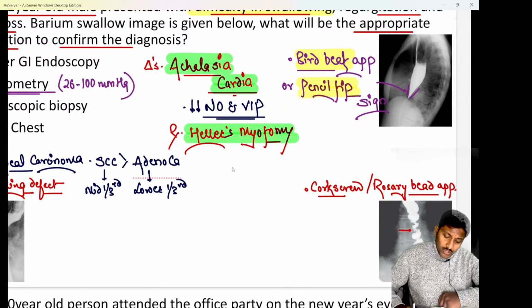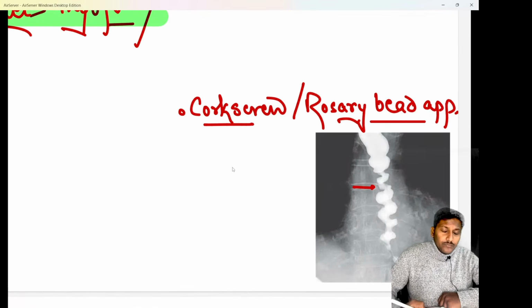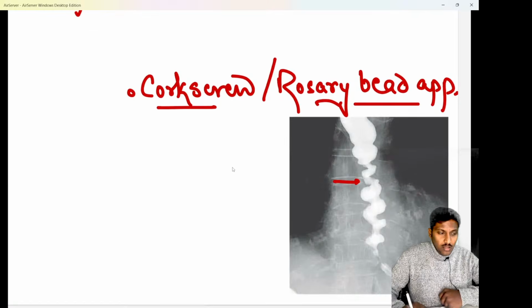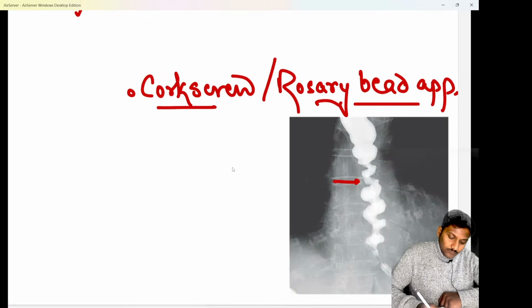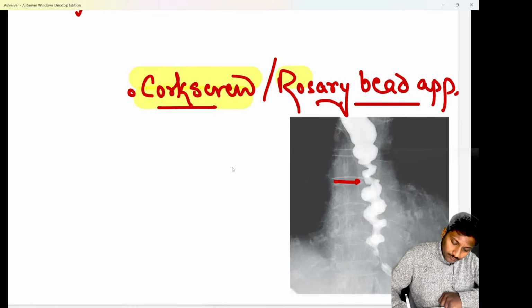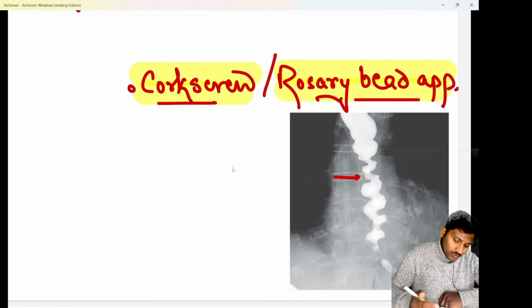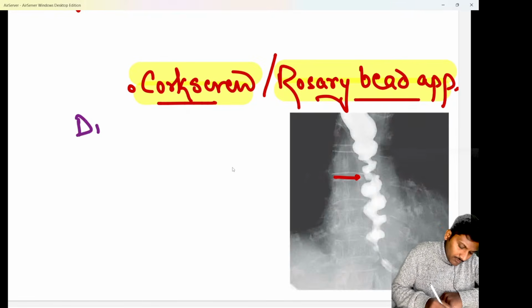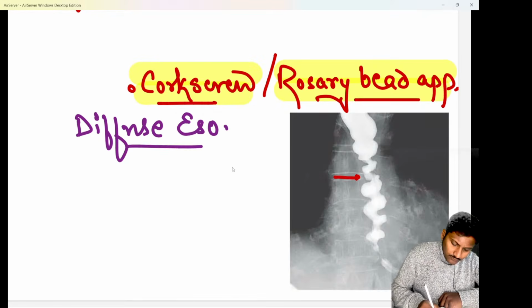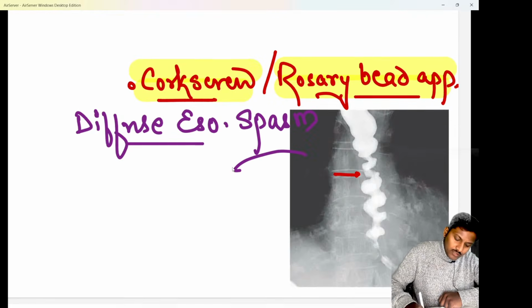No issues still here. Whereas if they show you that a patient comes to you with dysphagia again, but this time whenever the patient came with dysphagia and we did a barium swallow, we were able to see the classical corkscrew or the rosary bead appearance. Whenever a case of dysphagia shows you a corkscrew or a rosary bead appearance on the barium swallow, it is a classical case of diffuse esophageal spasm or a distal esophageal spasm, right? It is a classical case of DES, diffuse or distal esophageal spasm.